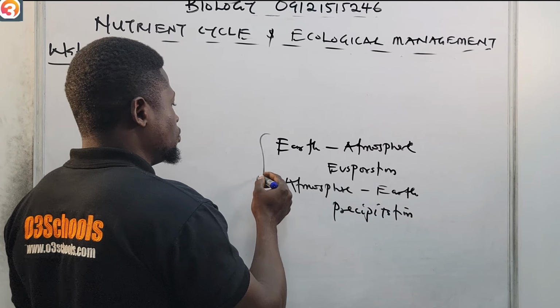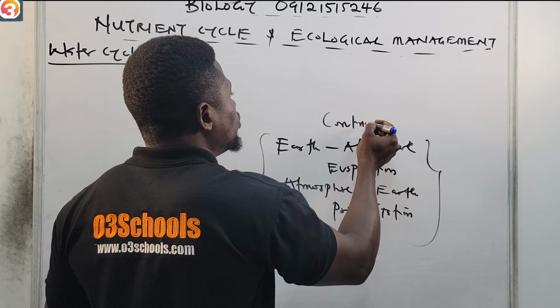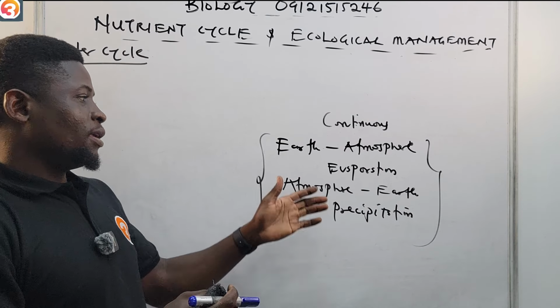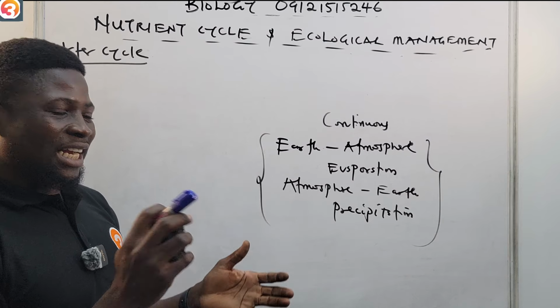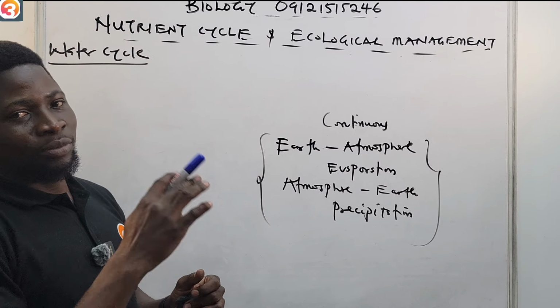So that is the water cycle: the continuous movement of water from the earth to the atmosphere, known as evaporation, and then from the atmosphere back again to the earth, known as precipitation. It's a circle.